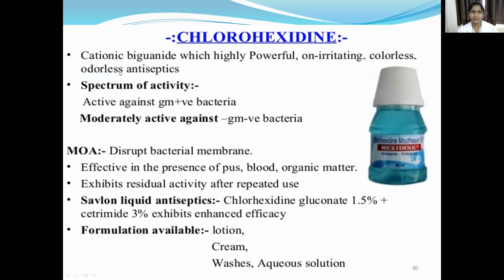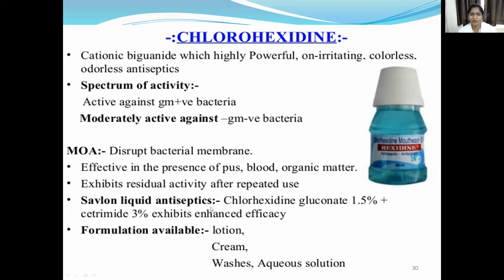Then chlorhexidine is a cationic biguanide, which is highly powerful, non-irritating, and a colorless, odorless antiseptic. It has a spectrum of activity. It is active against gram-positive bacteria and also gram-negative bacteria. It disturbs the bacterial membrane and is effective in the presence of pus, blood, and organic matter. It exhibits residual activity after repeated use.